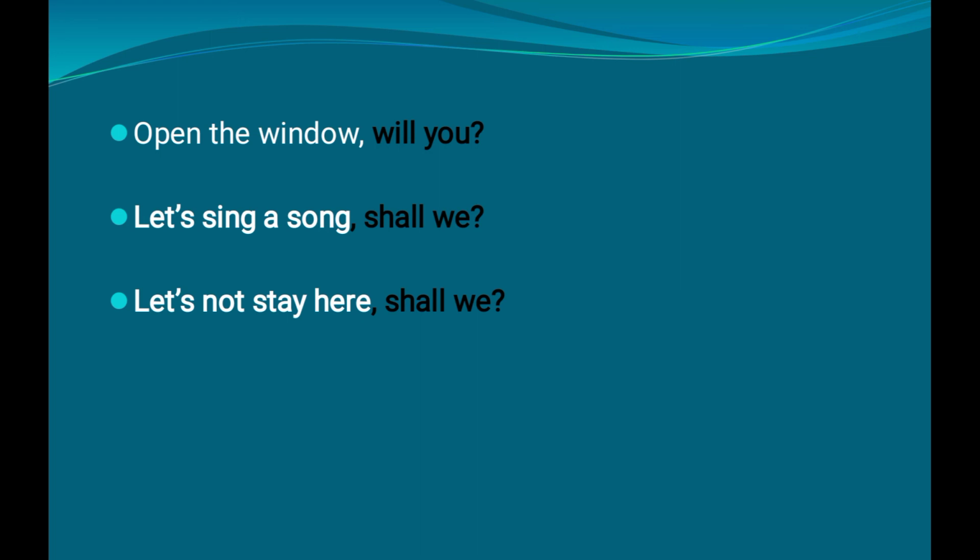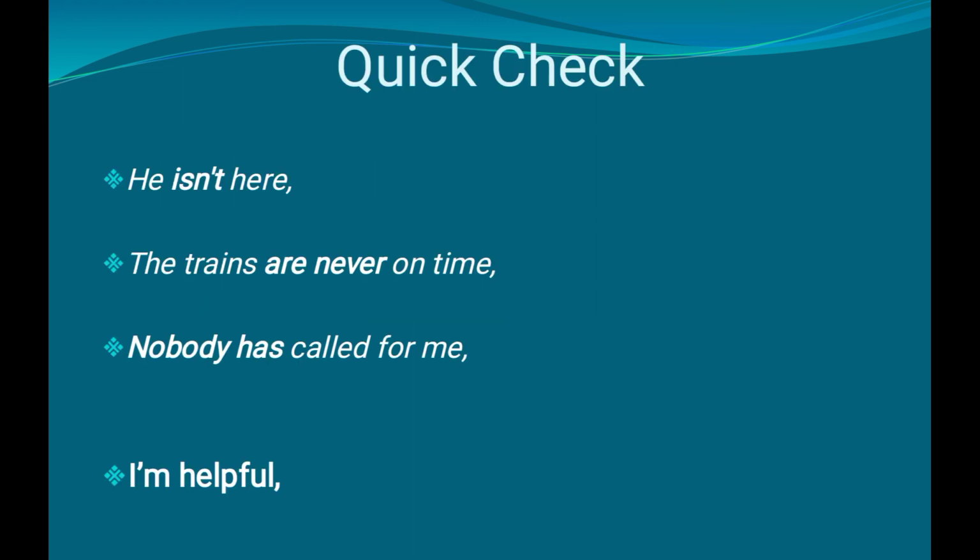And in the next sentence you can see, let us not stay here. That is a negative sentence. Whether it's negative or positive, when the sentence starts with let us, we have to use shall we. Okay, I think it's clear for you. Now let's have a quick check. Here we can see four sentences, and let us see how these rules can be applied here.